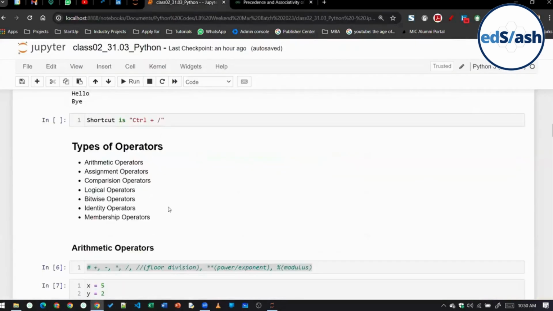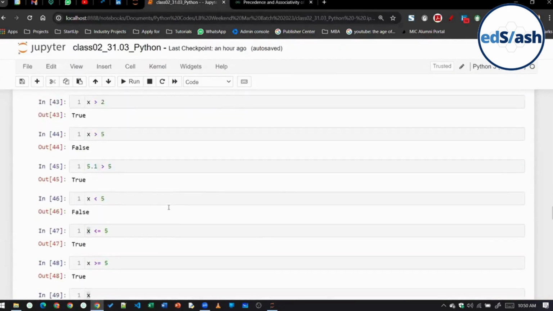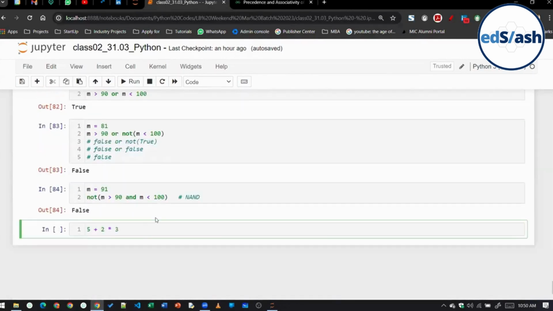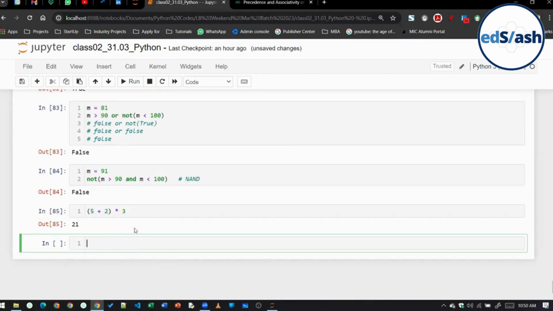Suppose, in this case, this is what I personally follow. I want to add these two together first. So I will put brackets here. Brackets will always be given the highest preference. So it will add them, 5 plus 2, 7, and then it will multiply the output by 3. Are you getting this, everyone, class?